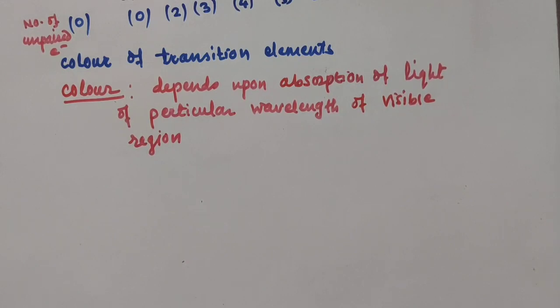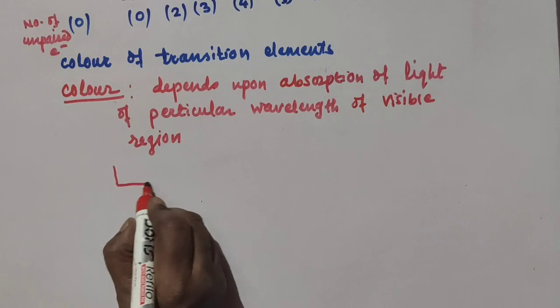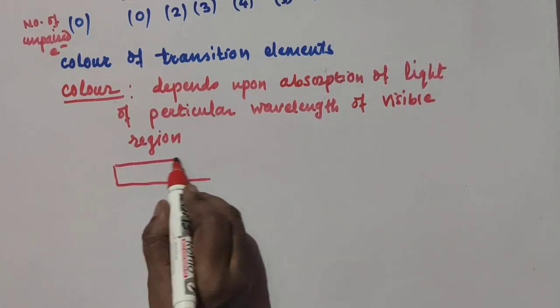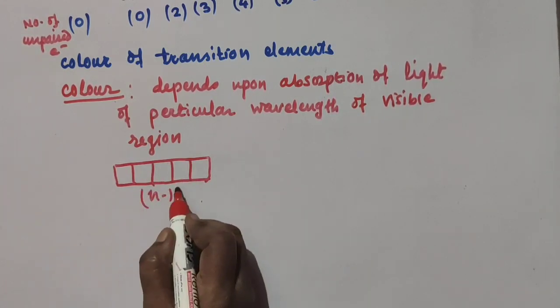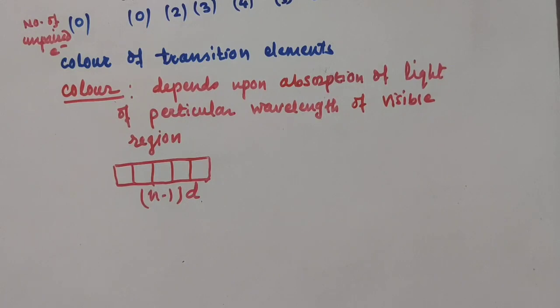In the case of a transition element ion, when they convert into the ionic form, there are 5 subshells in the d orbital: 1, 2, 3, 4 and 5. This is suppose your n minus 1 d orbital. When they convert into the ionic form, the energy of all these 5 subshells is not equal. We are talking about the n minus 1 d orbital of the same principal quantum number.